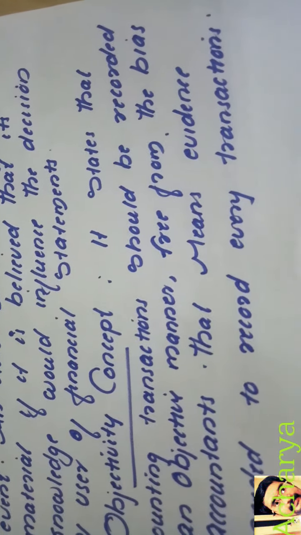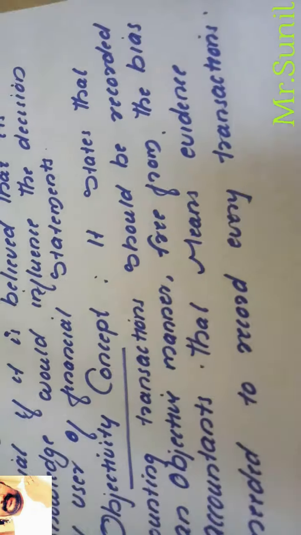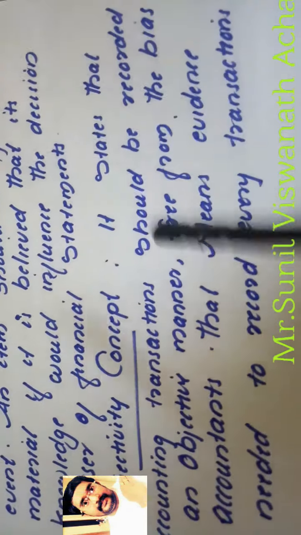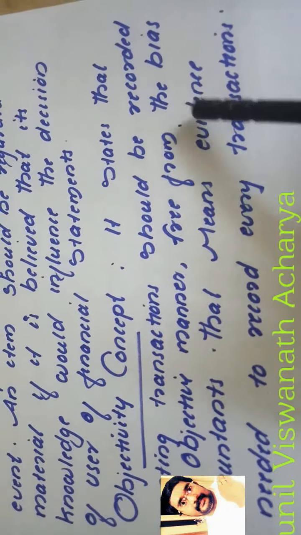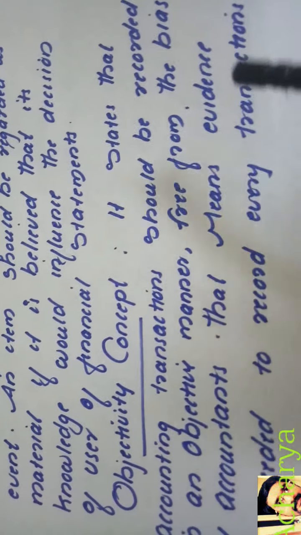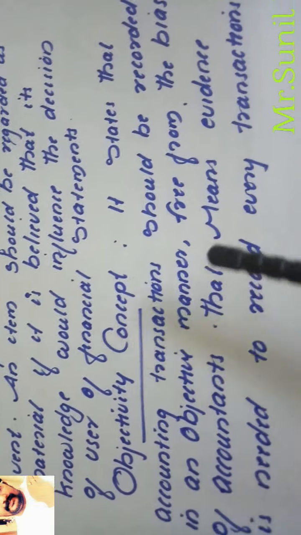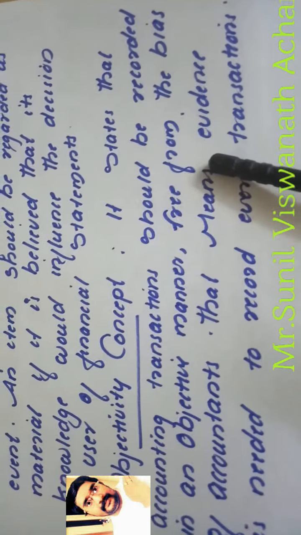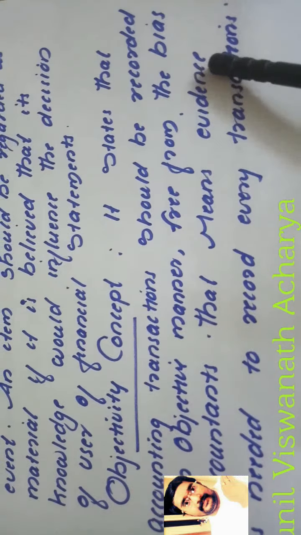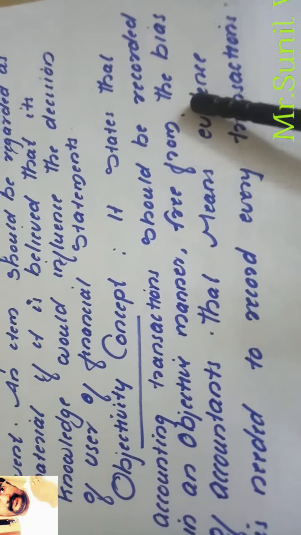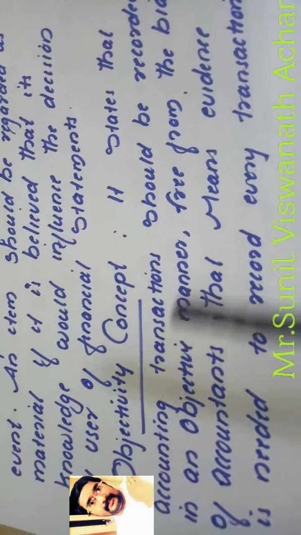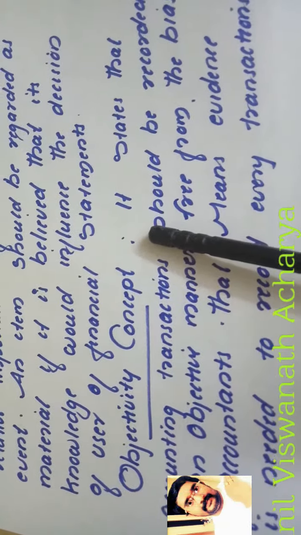It is never based on the accountant; it is not according to the wish of the accountant. It should be based on the evidence or documents available. So we have to record the transactions in the books of accounts based on the evidence, documents or vouchers, not on the wish of an accountant. That concept is known as the objectivity concept.